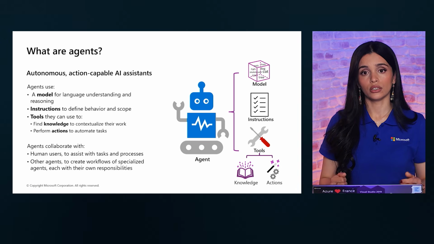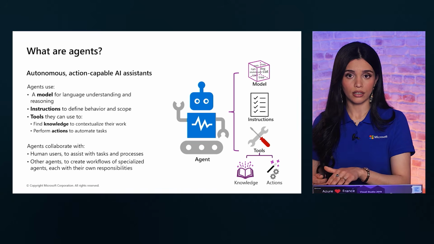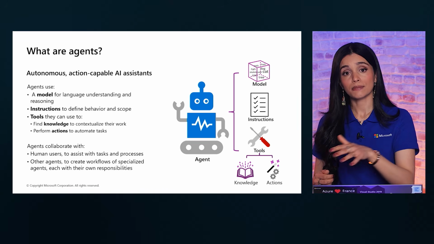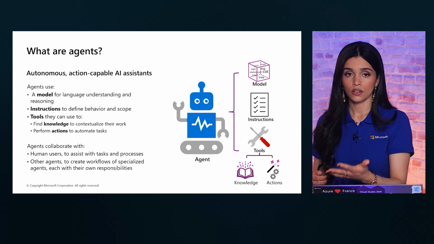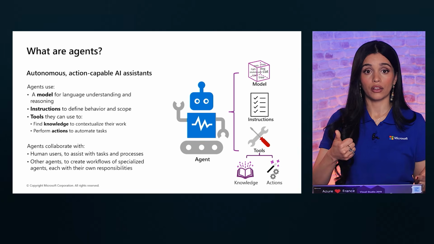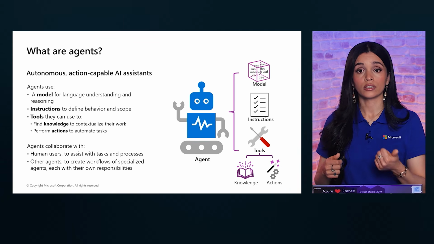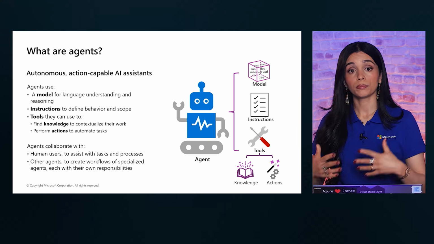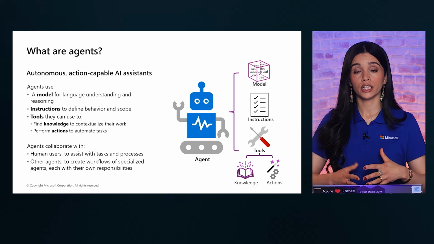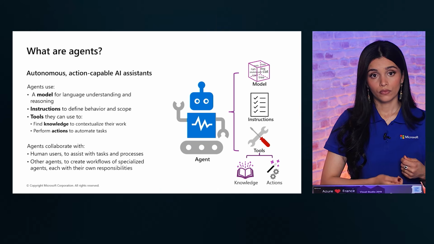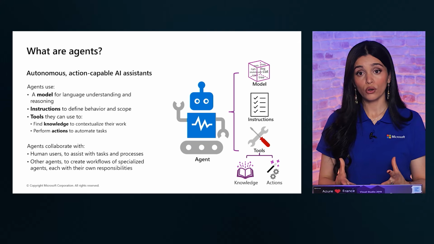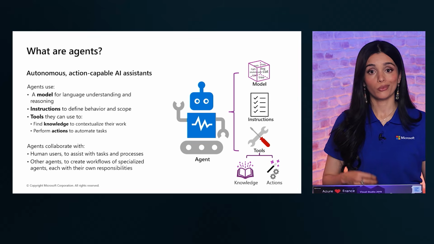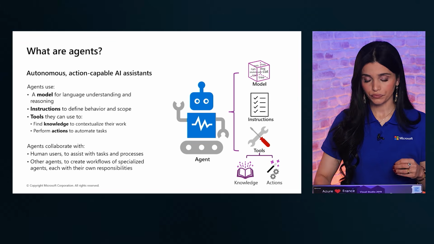Agents don't have to work alone. In multi-agent systems, different agents specialize in different tasks. For example, one agent gathers data, another agent summarizes or analyzes it, and a third prepares the full summary and takes actions. Together, they form a workflow similar to a human team with different roles.